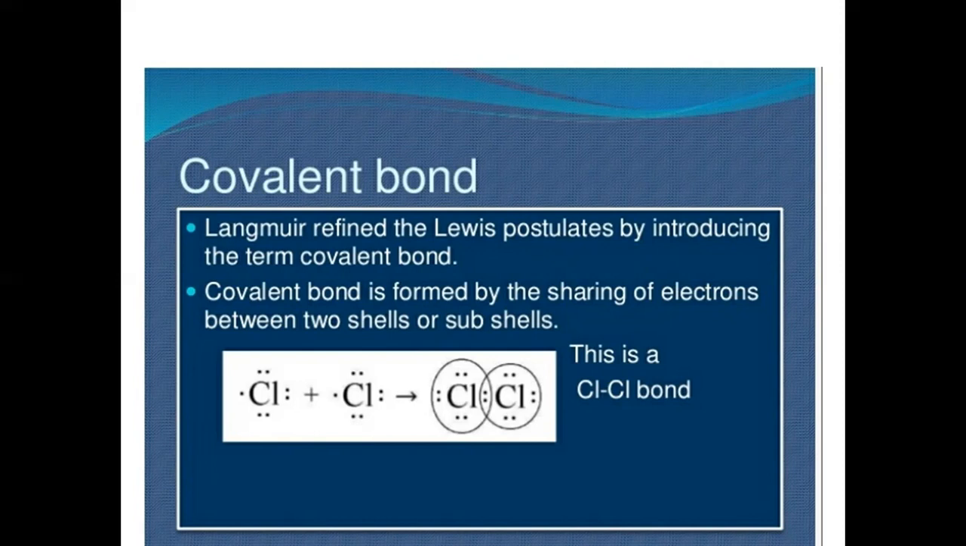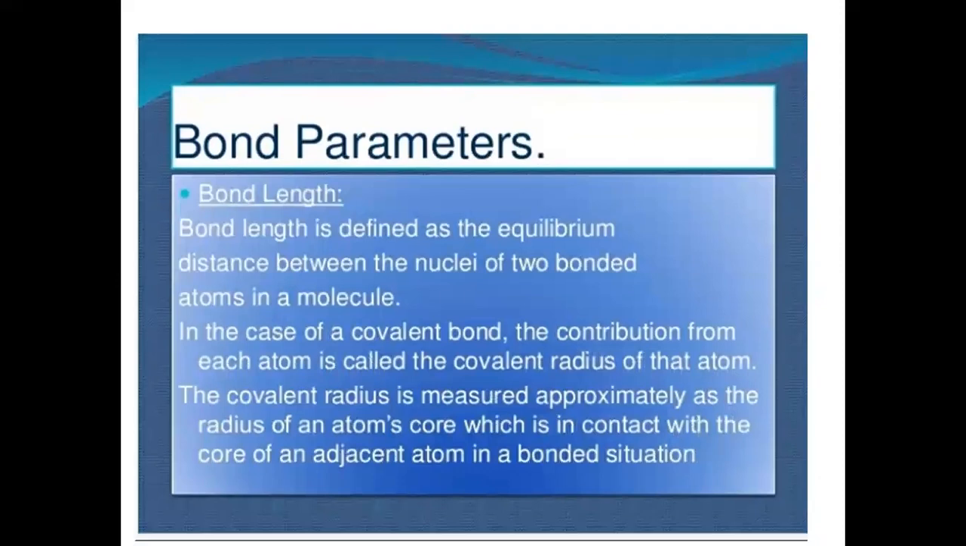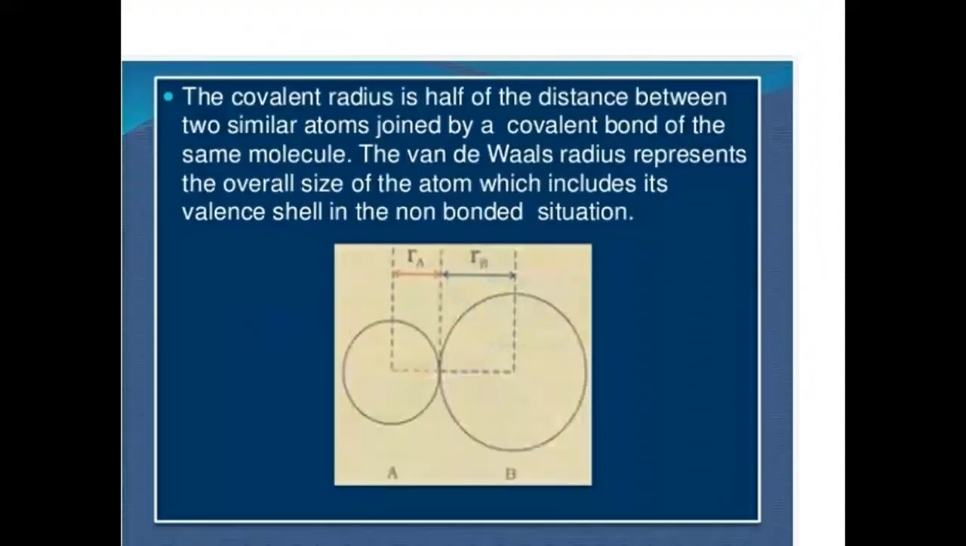Now, covalent bonds are characterized by certain parameters also, such as the first parameter is bond length. Bond length is defined as the equilibrium distance between the centers of the nuclei of two bonded atoms in the molecule. In radius, we have studied, right? In radius, what we have seen is that covalent radius is half of the distance between two similar atoms joined by the covalent bond of the same molecule.